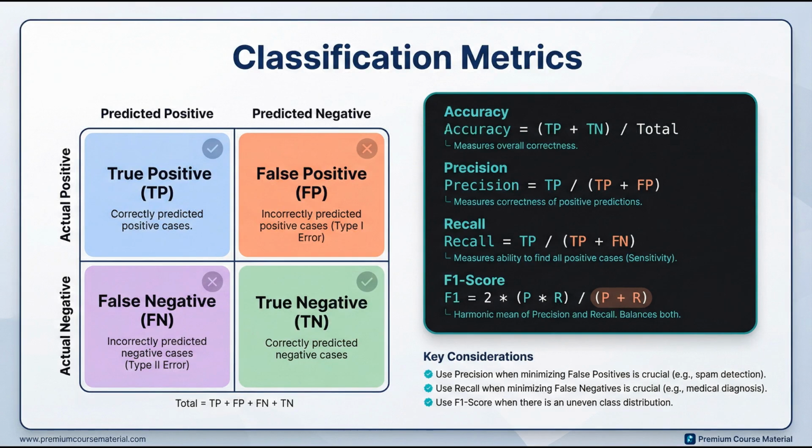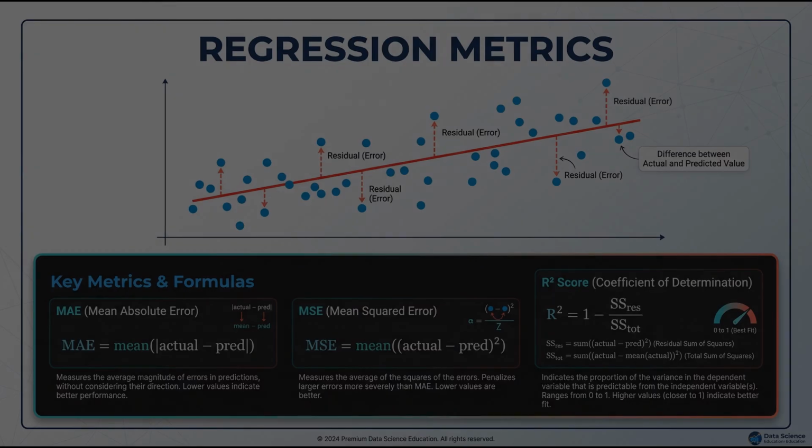Classification models need proper evaluation. Accuracy measures overall correctness but can be misleading. Precision measures how many predicted positives are actually positive. Recall measures how many actual positives we found. F1 score balances precision and recall. Choose metrics based on your problem's priorities.